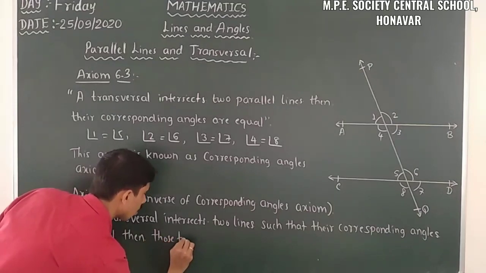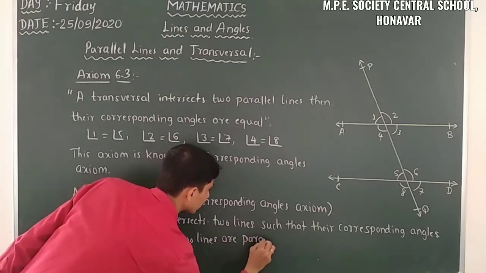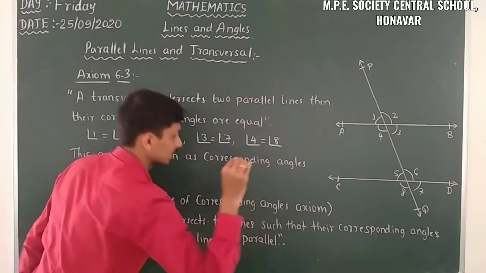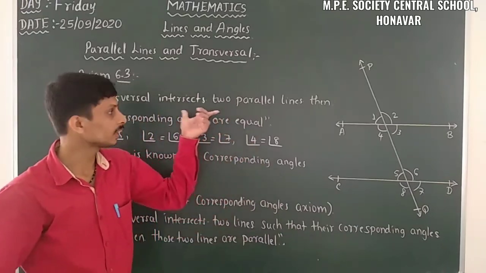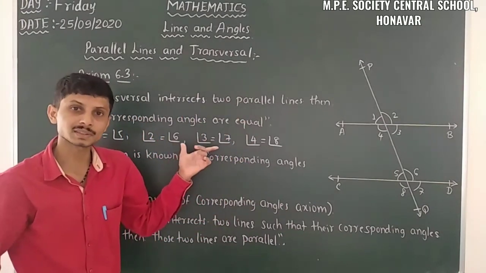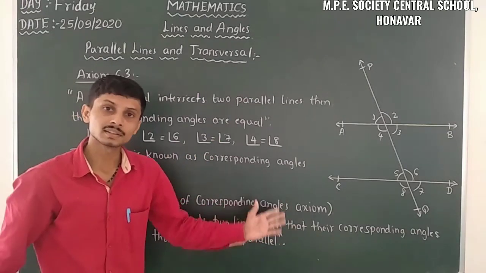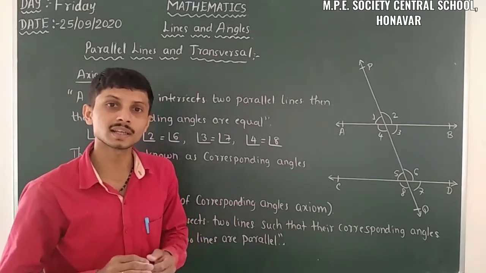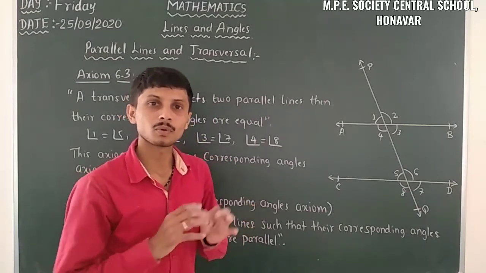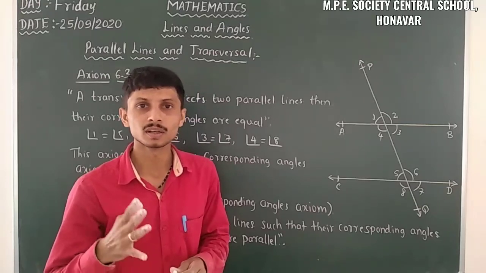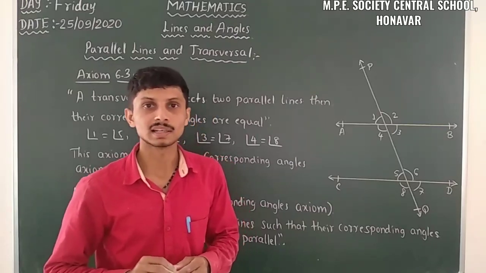So this is the converse of corresponding angles axiom. When a transversal intersects two parallel lines, then their corresponding angles are equal. When a transversal intersects two lines such that their corresponding angles are equal, those two lines are parallel only. So this is about some of the axioms related to the categorization of angles when we take a transversal and parallel lines.